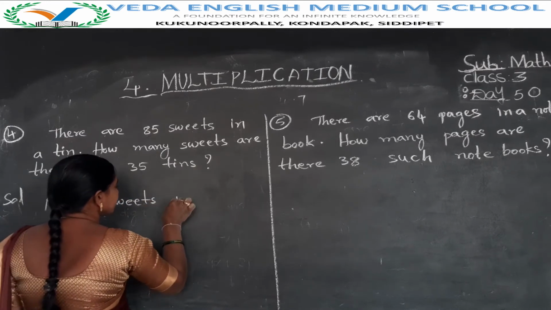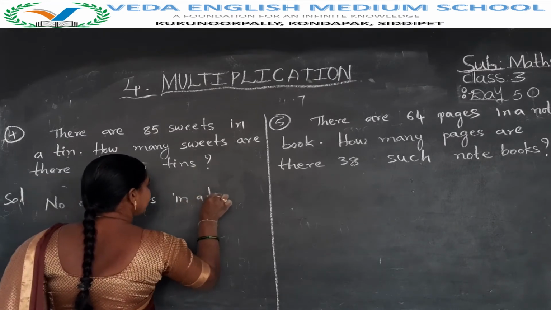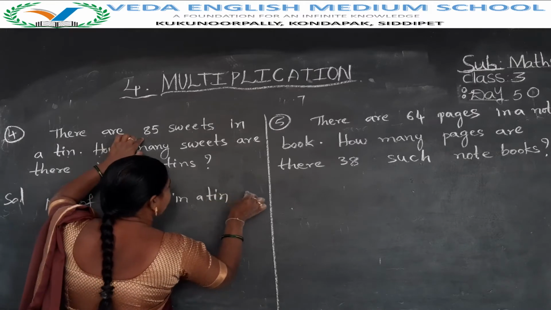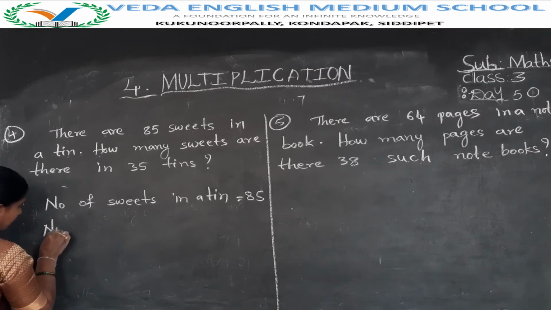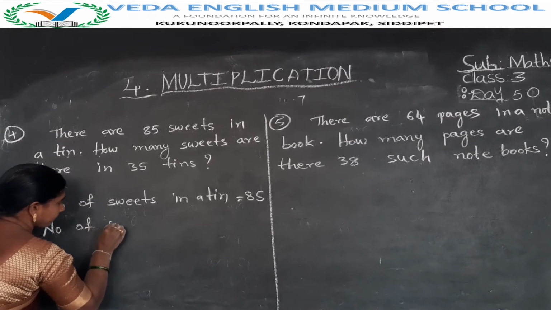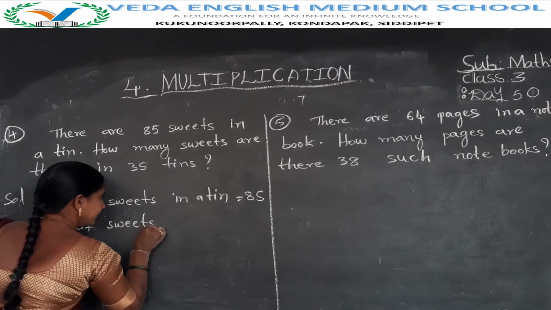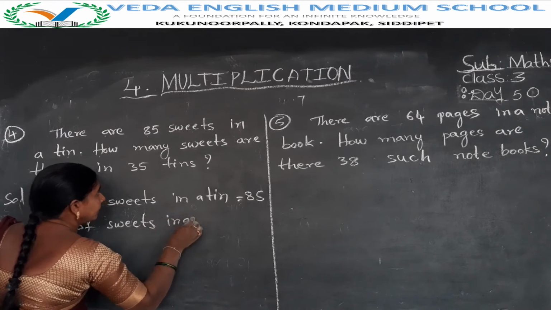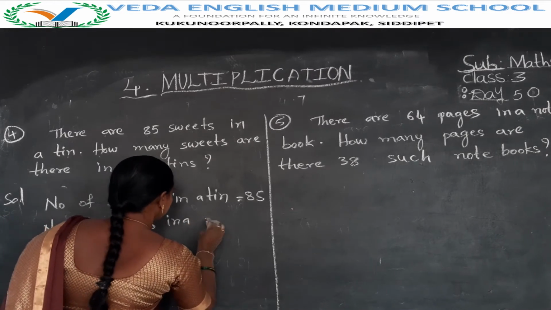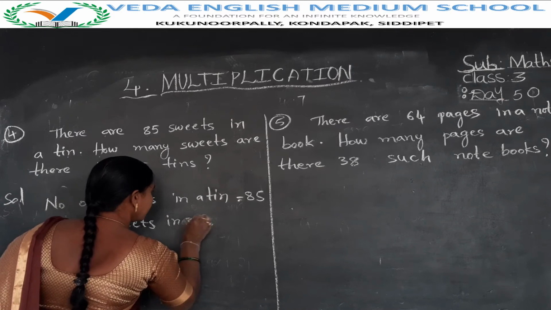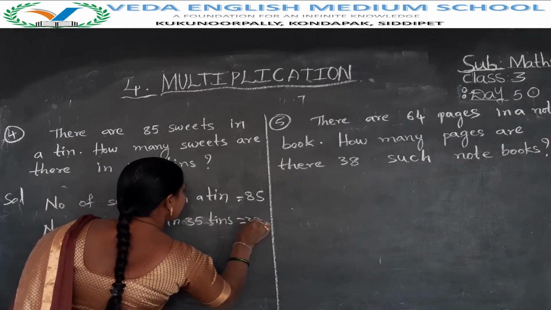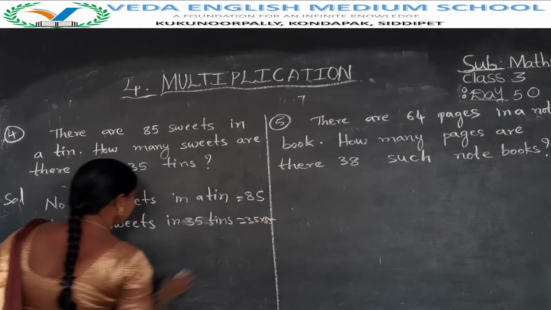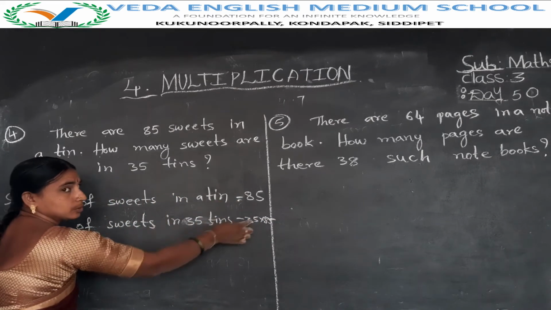Number of sweets in a tin, 85. Number of sweets in 35 tins equals 35 into 85. Okay, now multiply these two numbers.